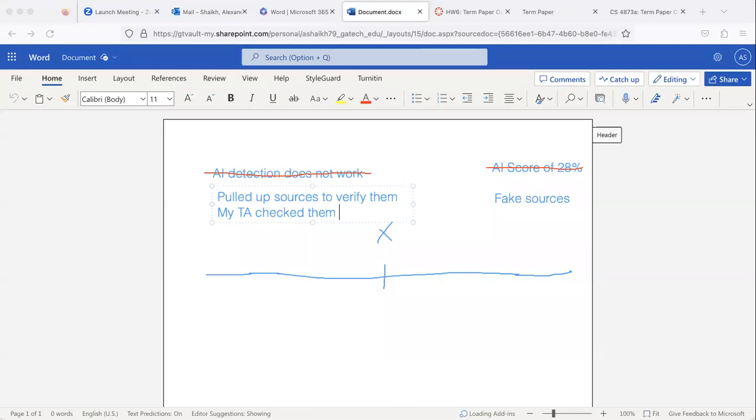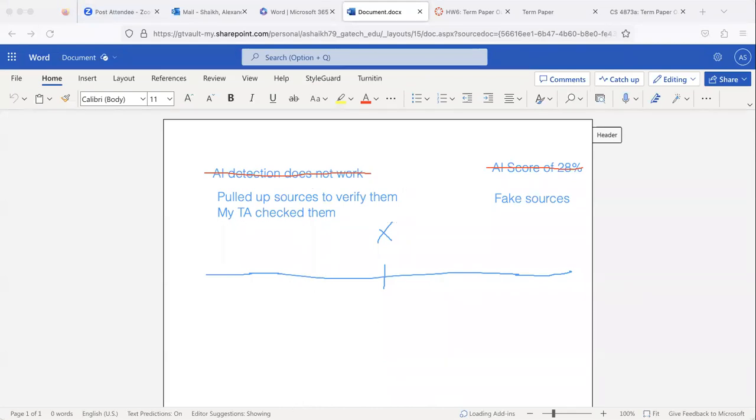My TA confirmed it via video when I recorded her nodding her head when I asked her if my sources looked fine. So essentially, my sources were fine. Everything was done perfectly correctly. So this beats the fake sources because my TA verified my sources and stated that I cited them correctly. I was able to pull them up and show that I actually used legit sources. So there should be no issue with my sources.